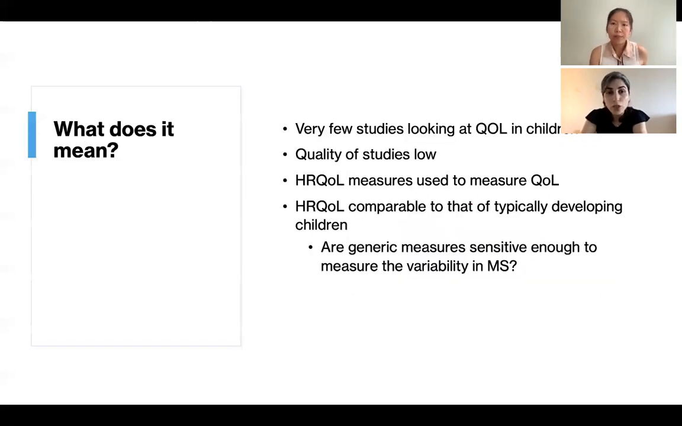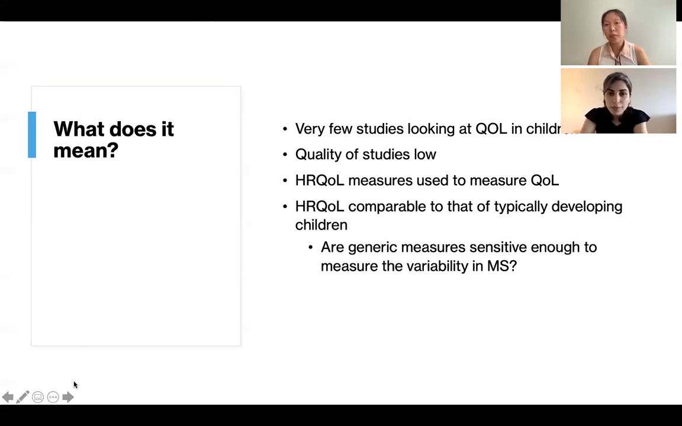So that leads us to the conclusion of our systematic review. What does it mean actually? We saw that very few studies were looking at quality of life in children in general, because there is a very scarce number of studies done on multiple sclerosis and quality of life in children. The quality of the studies, as mentioned before, was really low, and health-related quality of life measures were used to measure quality of life. However, it's really important to notice that these 2 concepts are distinct in terms of their definition, and health-related quality of life measures do not capture all the domains of quality of life.